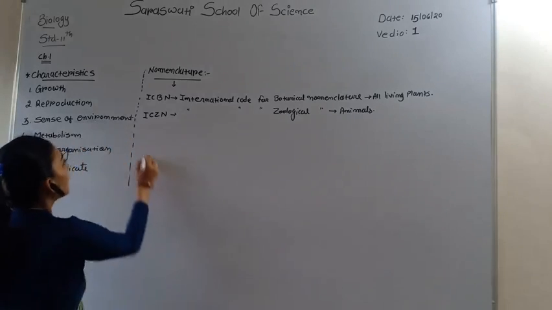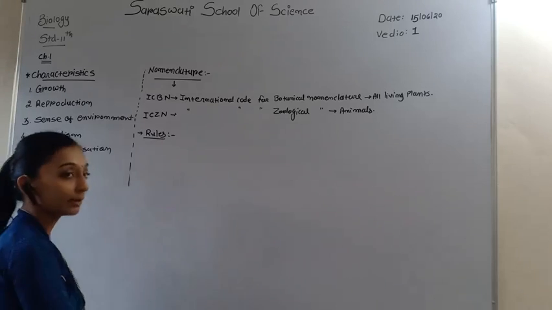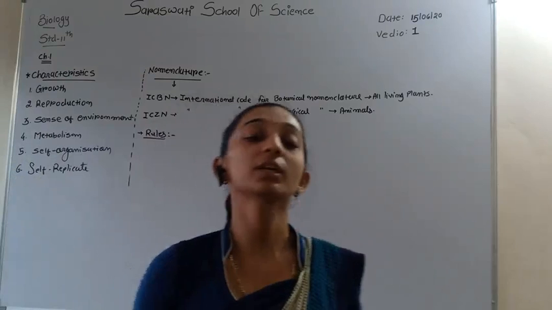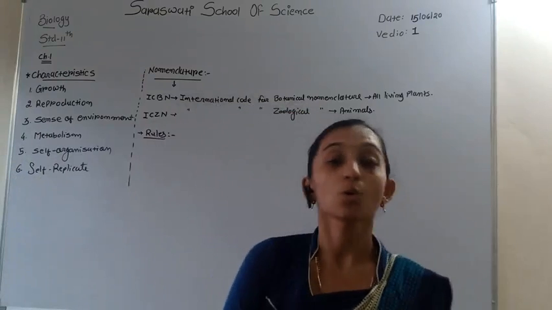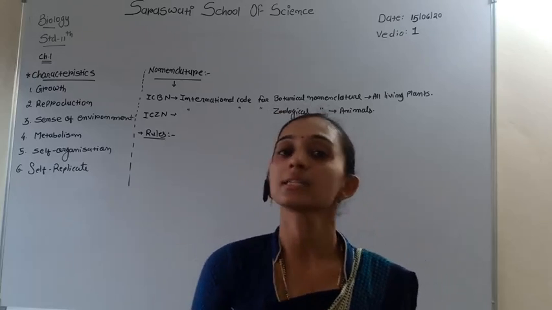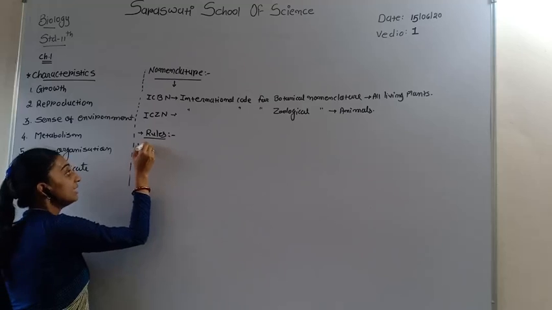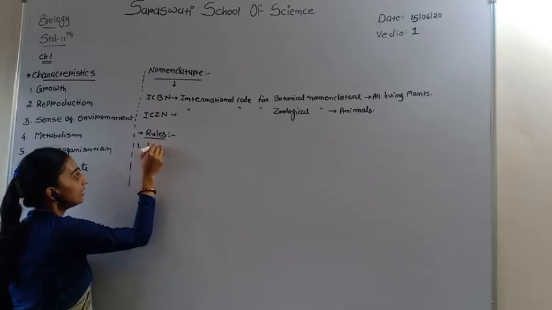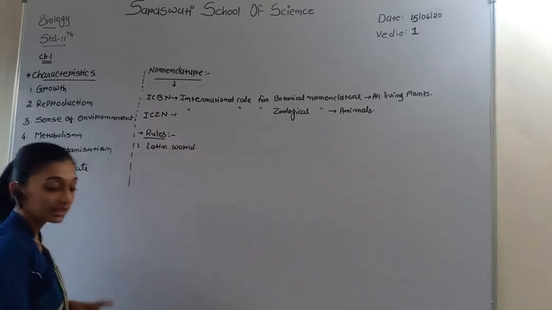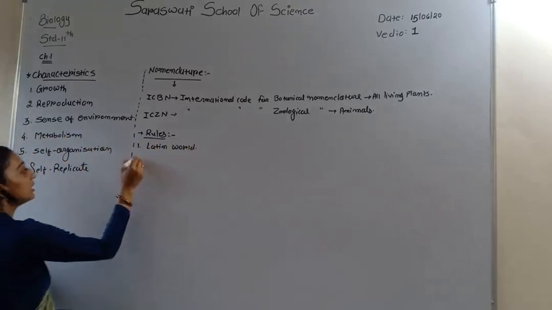In ICBN and ICZN, some rules are made for giving the scientific name. How do we give the scientific name for all living organisms? Let's discuss these rules. The first rule is that the scientific name should be given in Latin. The first rule says the scientific name should be in the Latin language or Latin words.